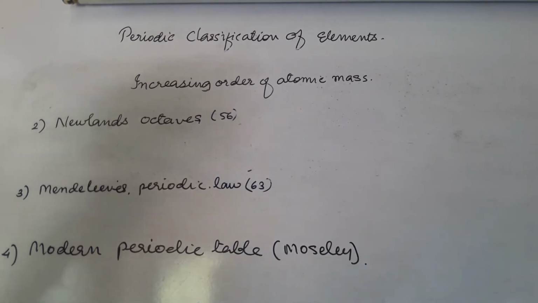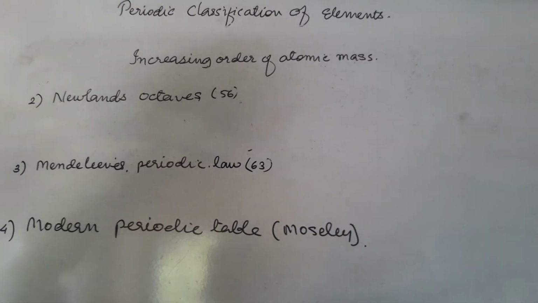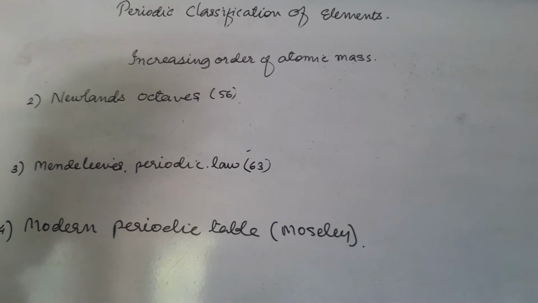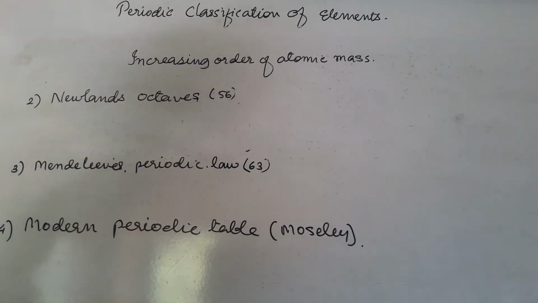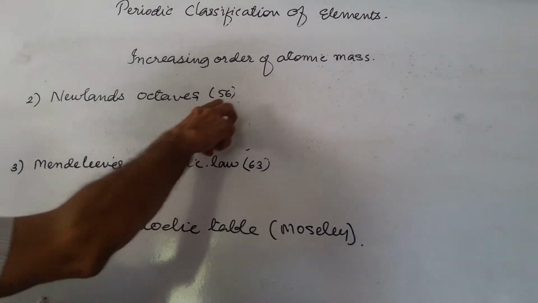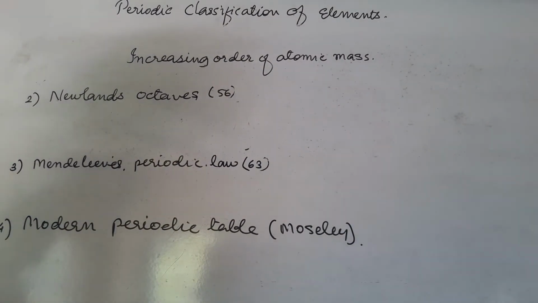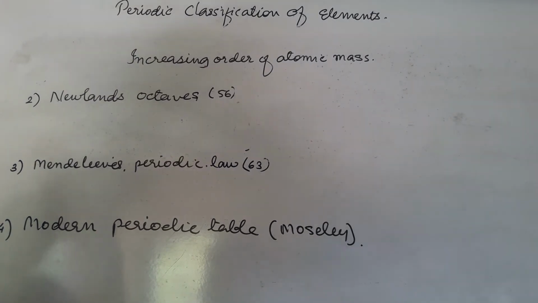After that, the next attempts were made by Newlands. John Newlands was a British scientist. In the course of time, still more elements were discovered, and the number of elements during his time was 56. Again, he arranged the elements in increasing order of atomic mass.